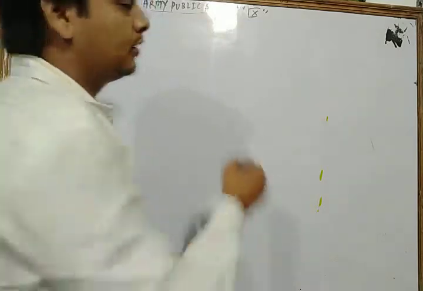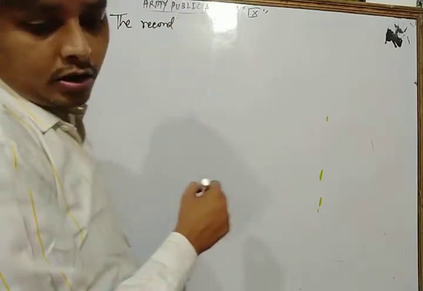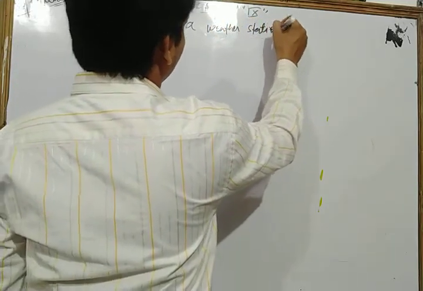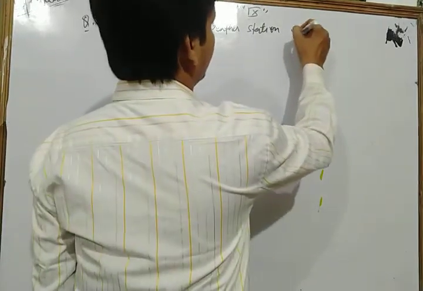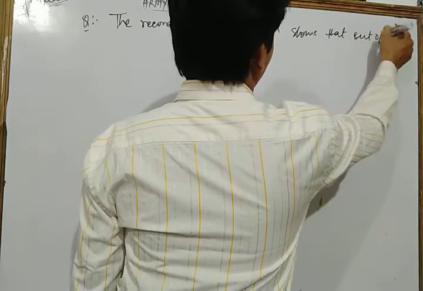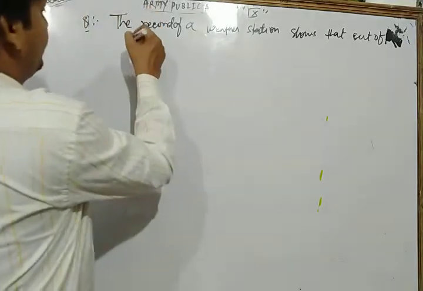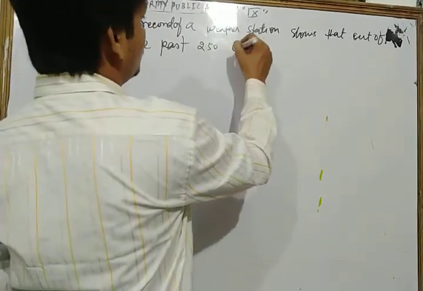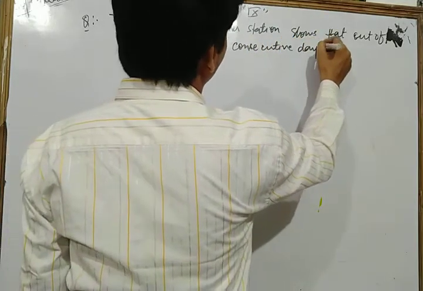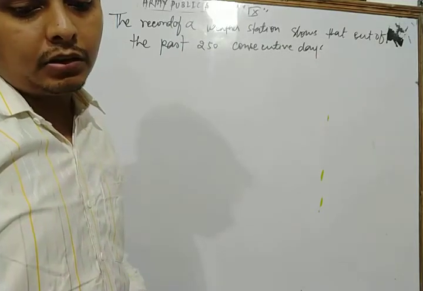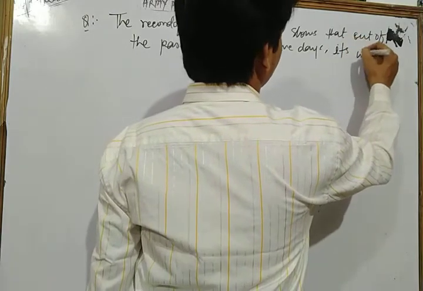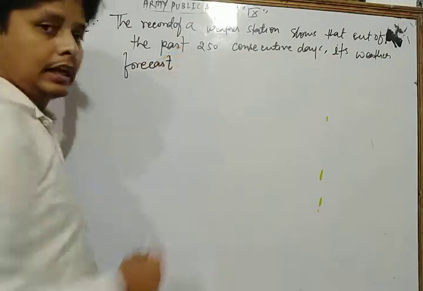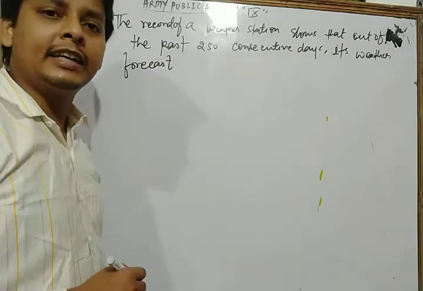The record of a weather station shows that out of the past 250 consecutive days, its weather forecast was correct 175 times.